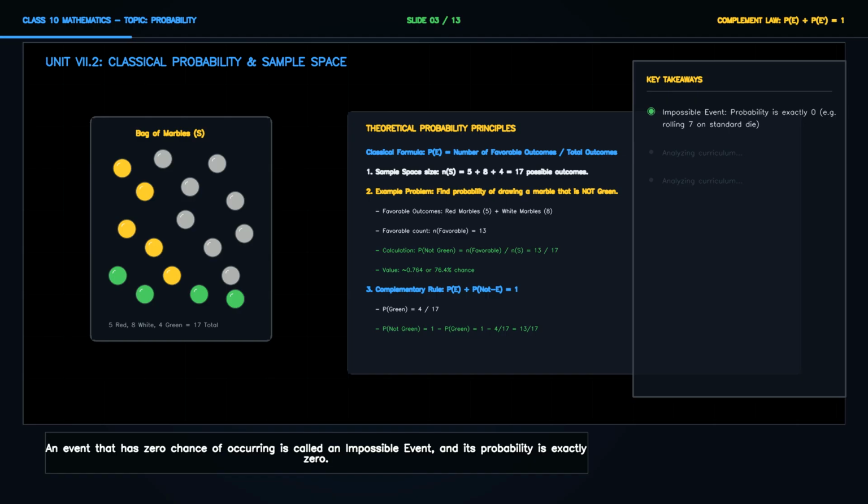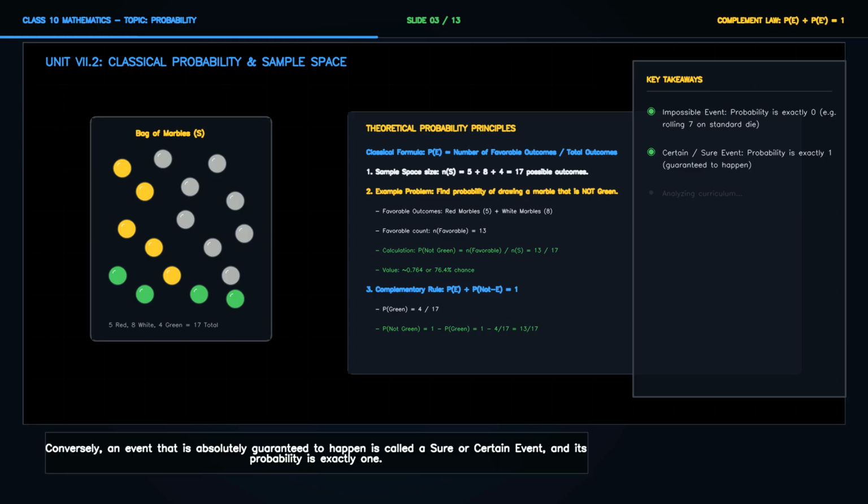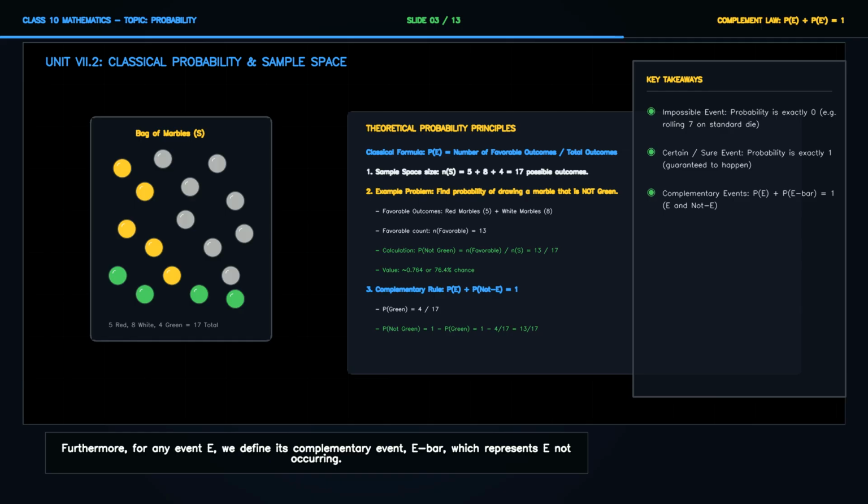An event that has 0 chance of occurring is called an impossible event, and its probability is exactly 0. For example, rolling a 7 on a standard 6-sided die is impossible. Conversely, an event that is absolutely guaranteed to happen is called a sure or certain event, and its probability is exactly 1. For example, drawing a marble that is either red or blue from a bag containing only red and blue marbles is certain. Furthermore, for any event E, we define its complementary event, E bar, which represents E not occurring. The sum of the probability of E and its complement E bar is always equal to 1, meaning P of E plus P of E bar equals 1.